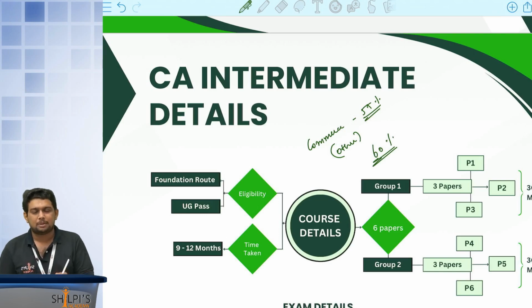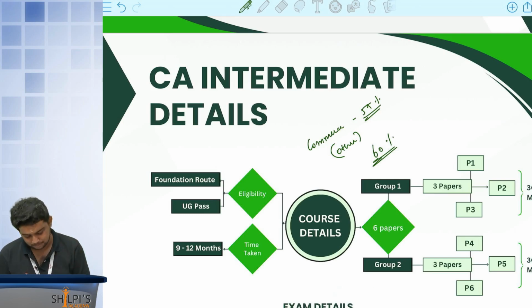Time taken is a minimum of 8 months study period. It will take around a year to complete both the groups. There are 2 groups in your intermediate level. Foundation level has only 4 papers, but here we have 2 groups. Group 1 has 3 papers and group 2 has 3 papers.